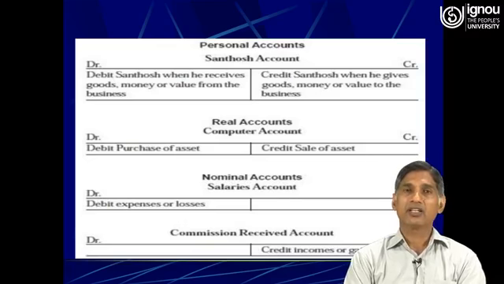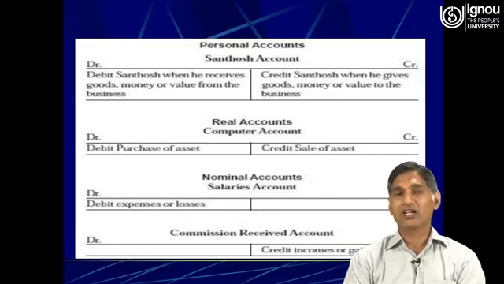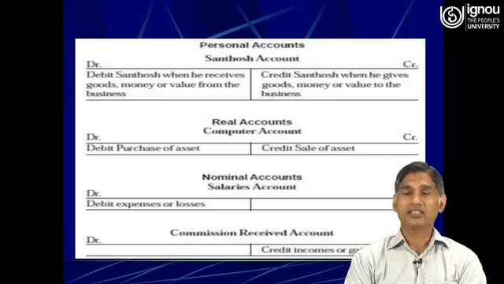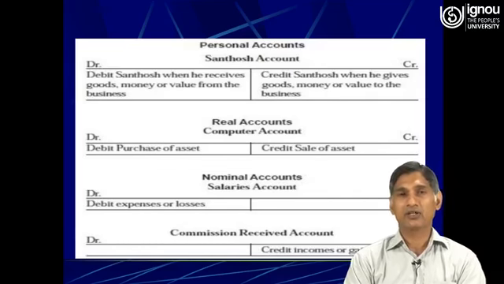Say for example, salaries account. Salary for a business is an expense. Therefore, this account of salaries will come under nominal account. And commission received account: if the business has received commission, this is an income for the business.